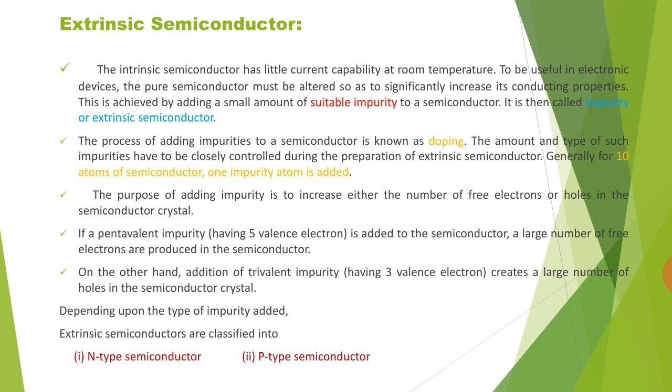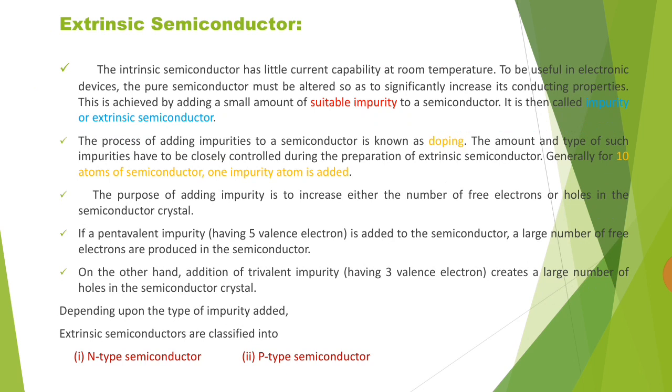Next one, extrinsic semiconductor. The intrinsic semiconductor has little current capability at room temperature. To make it useful in electronic devices, the pure semiconductor must be altered so as to significantly increase its conducting properties. This is achieved by adding a small amount of suitable impurity to a semiconductor. It is called impurity or extrinsic semiconductor.